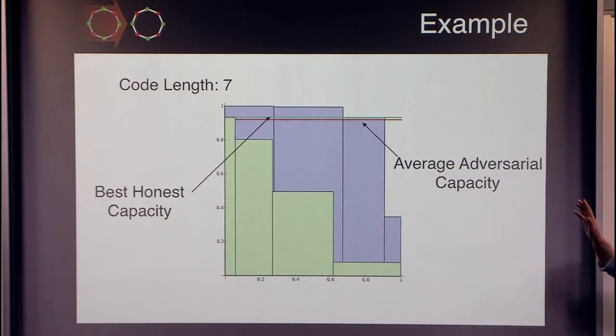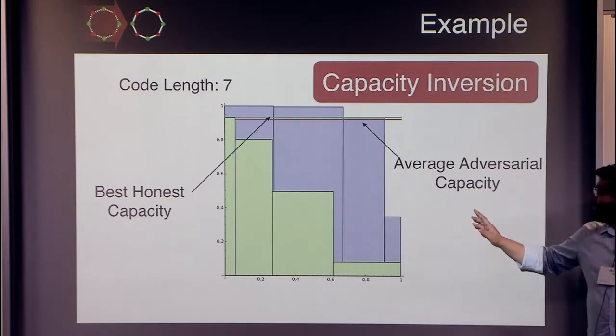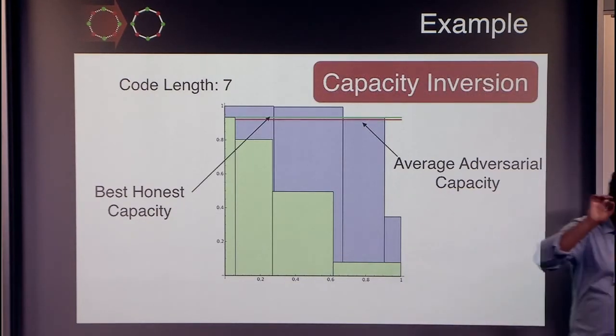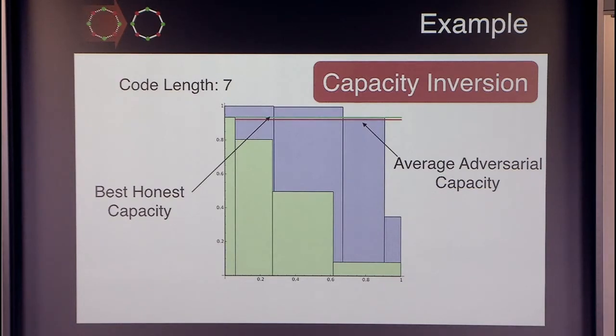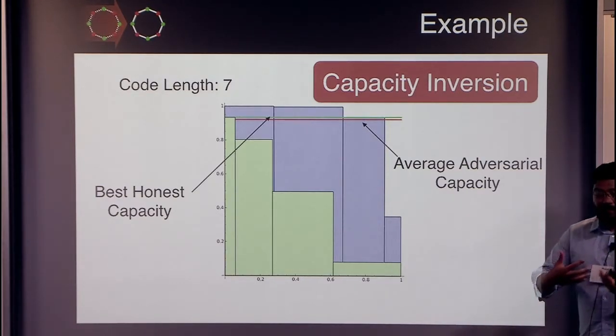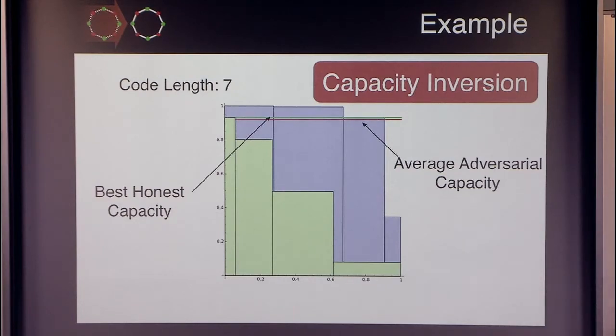And if we use encodings of length 7, surprisingly, now the maximum honest subchannel capacity surpasses the average adversarial subchannel capacity. At this point, we say that capacity inversion has taken place, and the encoding which achieves it is known as a capacity inverting encoding. So if we have a capacity inverting encoding, then we can go ahead and construct an oblivious transfer from such an elastic noisy channel.